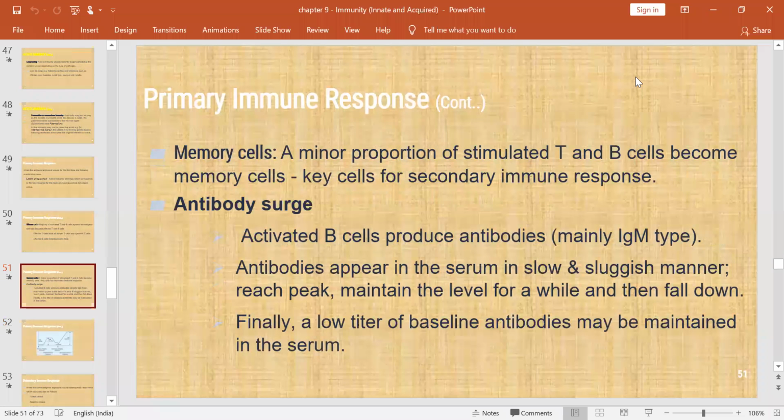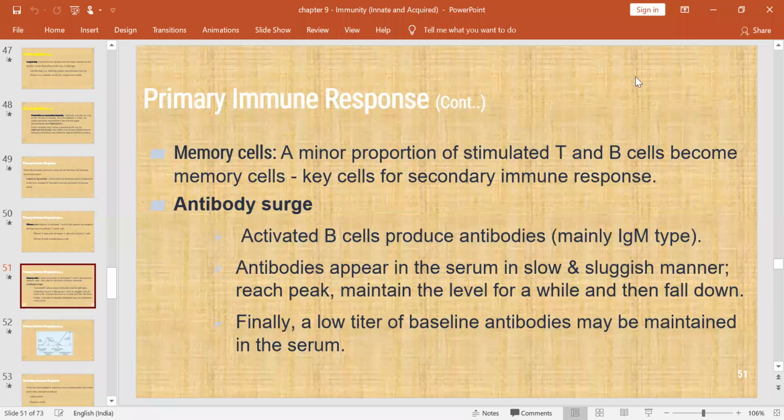And one more word you have to remember here, memory cells. A minor portion of T and B cells convert into the memory cells. So these are the key cells for the secondary immune response. I'll show you the diagram. Definitely you can understand very well.